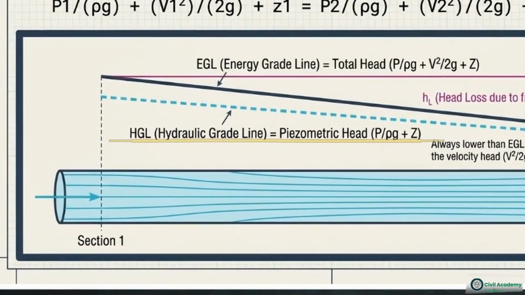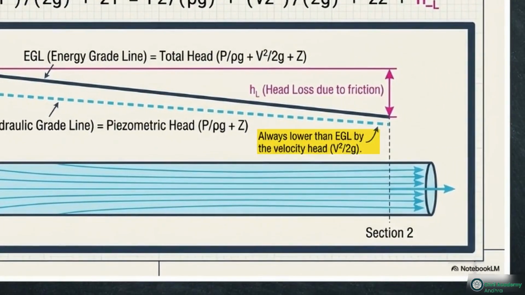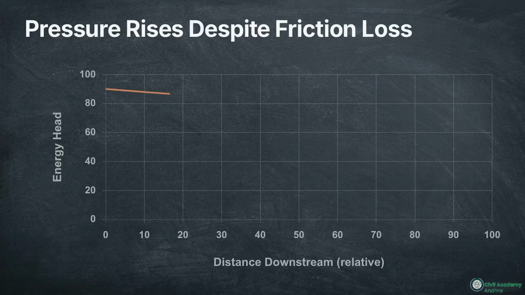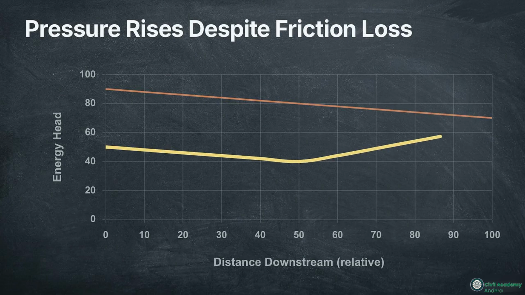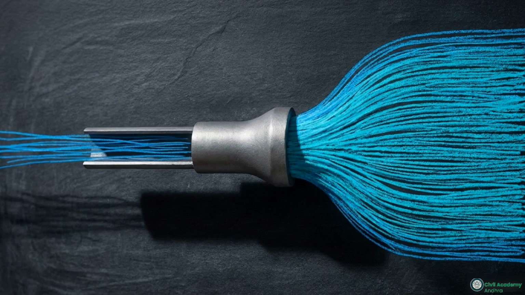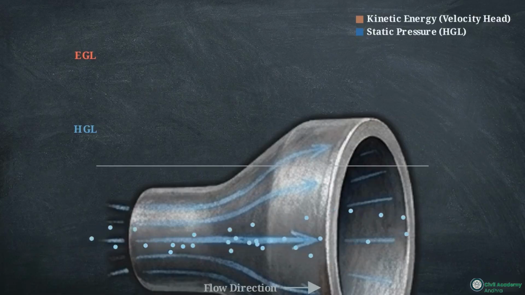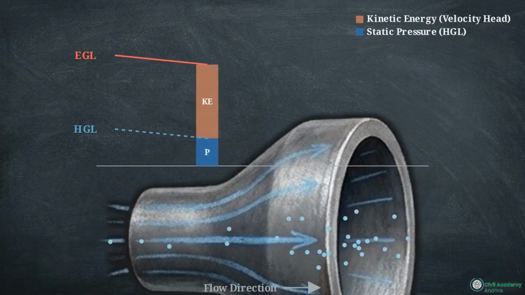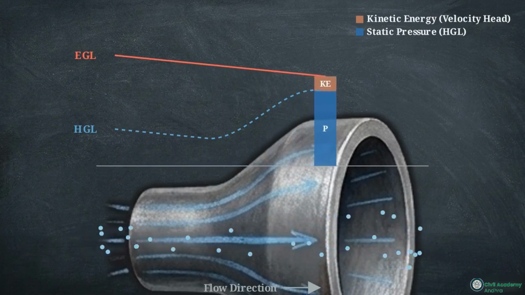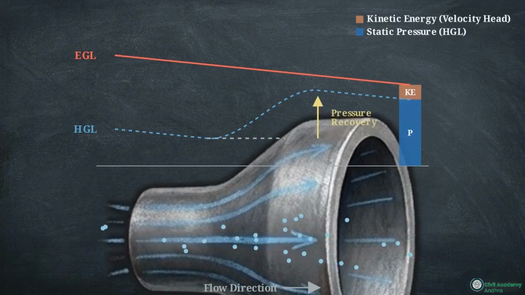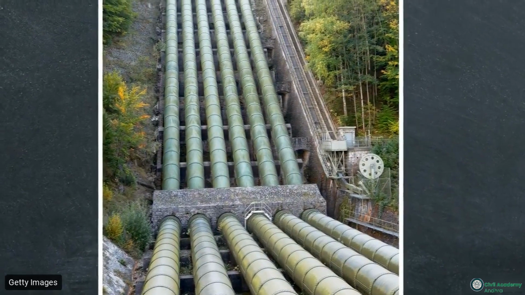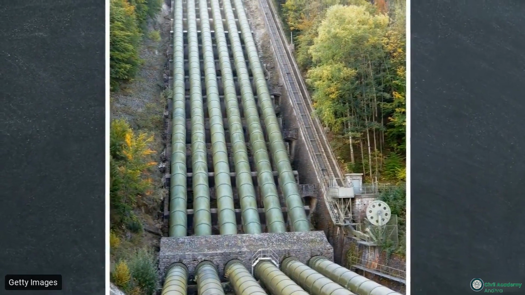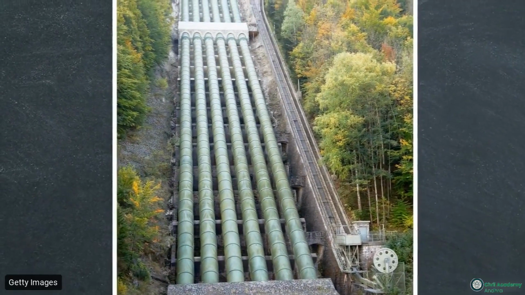Below it, the hydraulic grade line charts only the piezometric head, static pressure plus elevation. The strict rule: it sits exactly one velocity head below the energy line. While the energy line must strictly decrease in the direction of flow due to friction, the pressure does not have to follow. If the pipe geometry expands, the fluid velocity drops. The system exchanges that lost kinetic energy for static pressure, allowing the hydraulic grade line to physically rise even as the total energy falls. Differentiating between total energy loss and physical pressure fluctuations is the basis for analyzing real-world infrastructure.